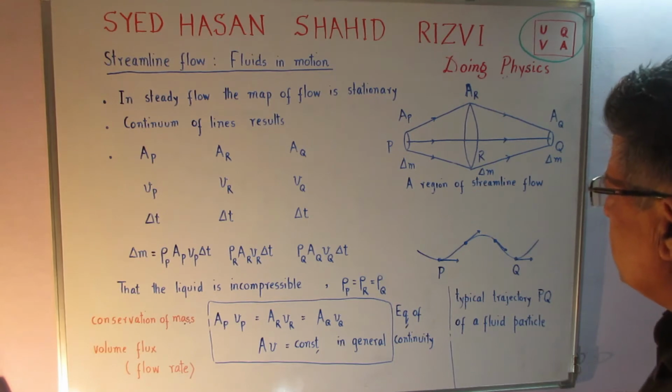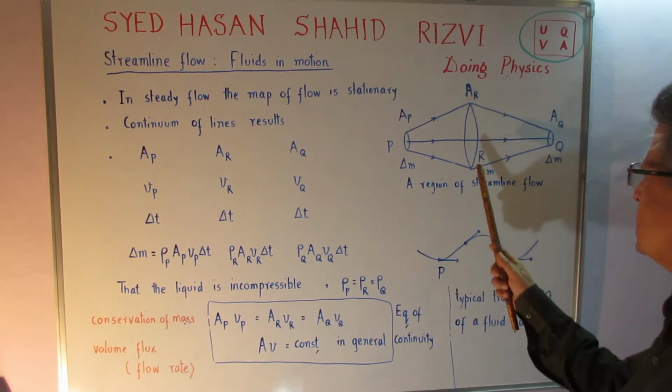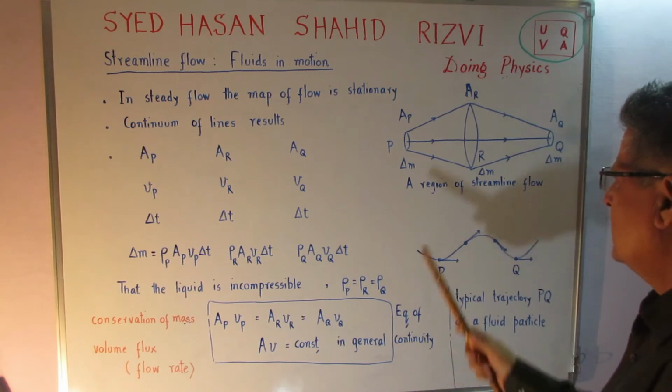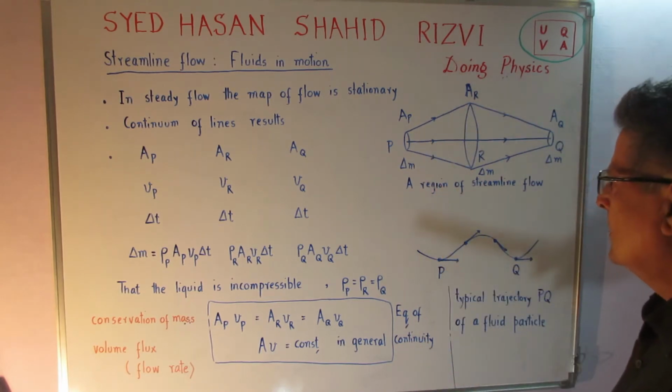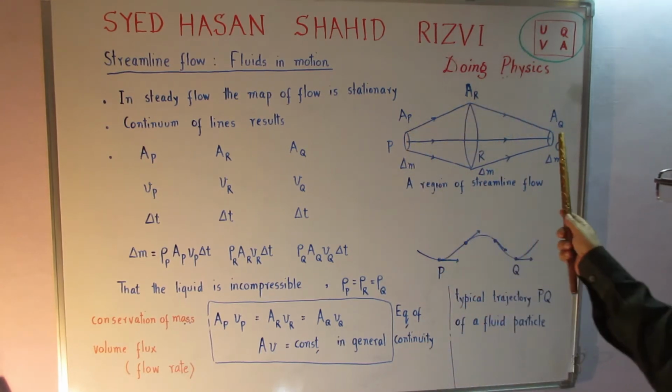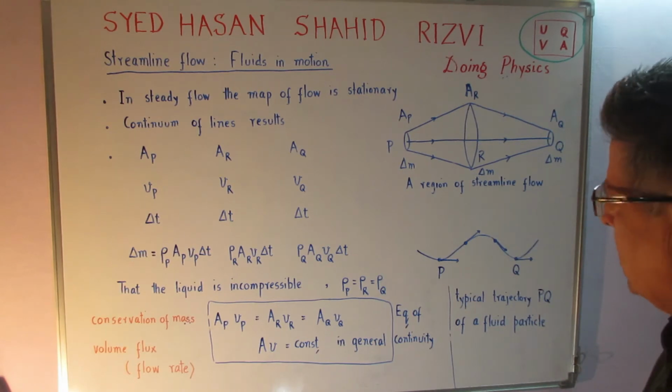So naturally, the area of cross section over here, AR, is more than that at P, and also at Q. Okay.